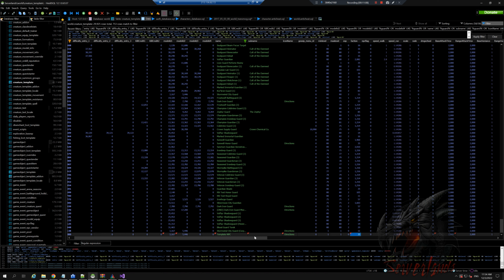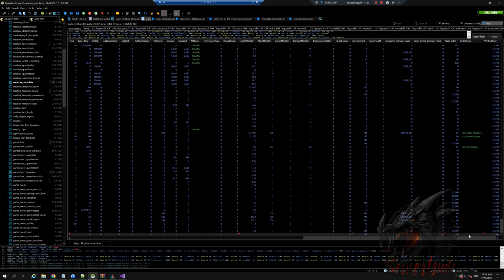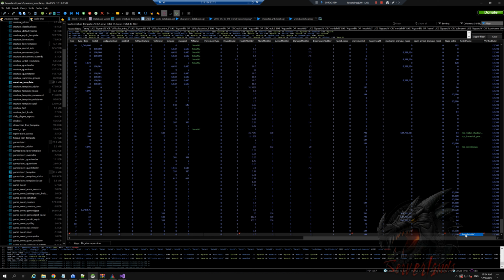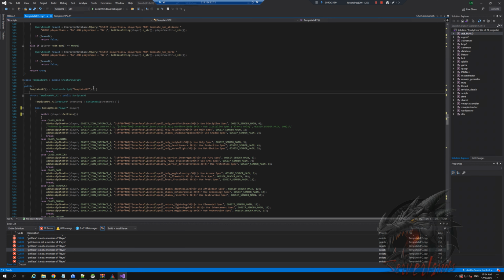So faction is 35. And then at the end, right there, we have script name. By default, it will be empty, which is fine, but we need to implement there the script name that we just took from the actual script itself, which is TemplateNPC. We can change it to be whatever we want, and that will be fine, as long as we copy it and it is case sensitive.